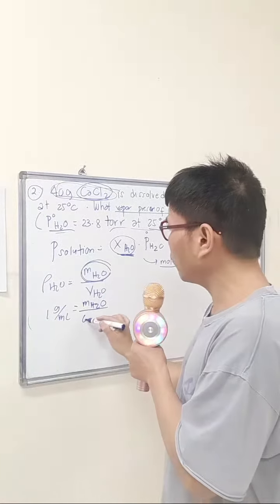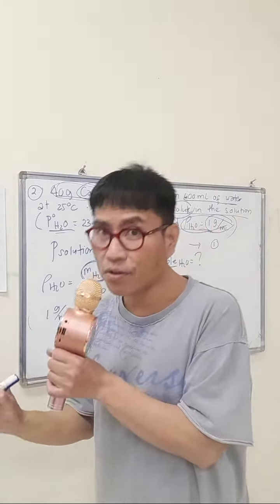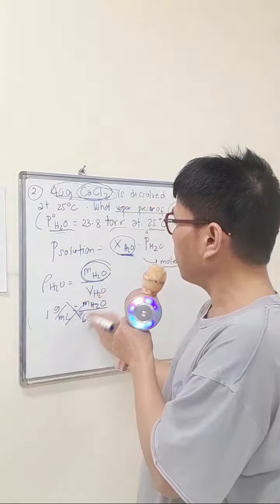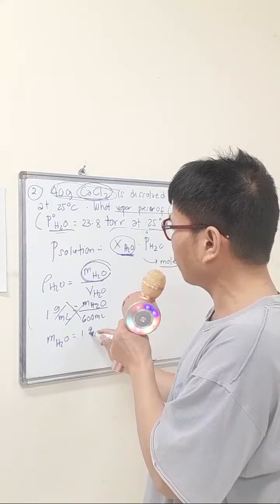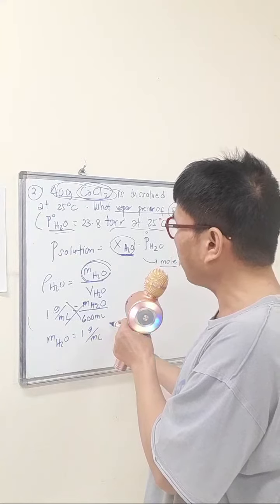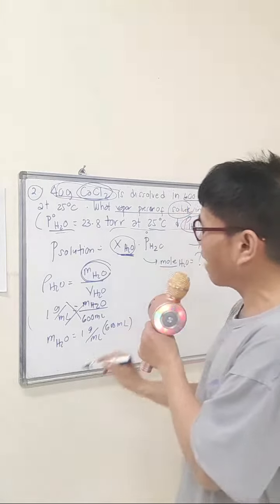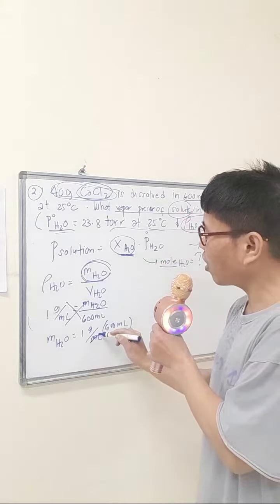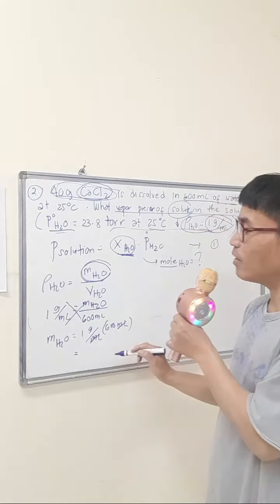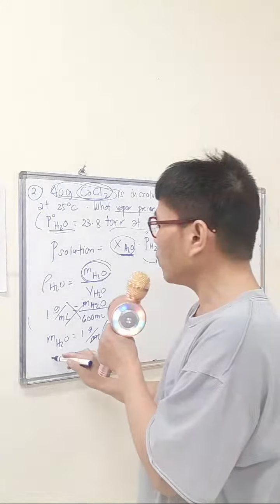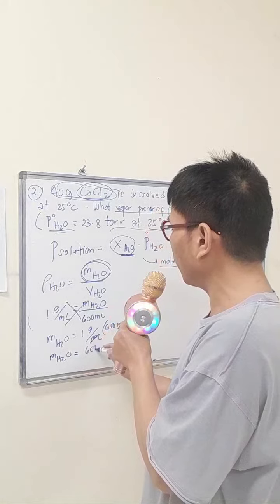Crisscross multiplication by math, we can obtain mass of water is equal to the density of water, which is 1 gram per ml, multiplied by 600 milliliters of water. By visual inspection, milliliters will be cancelled automatically. What's left is the gram, which is the unit of measurement of mass. So we can say mass of water is equal to 600 grams.